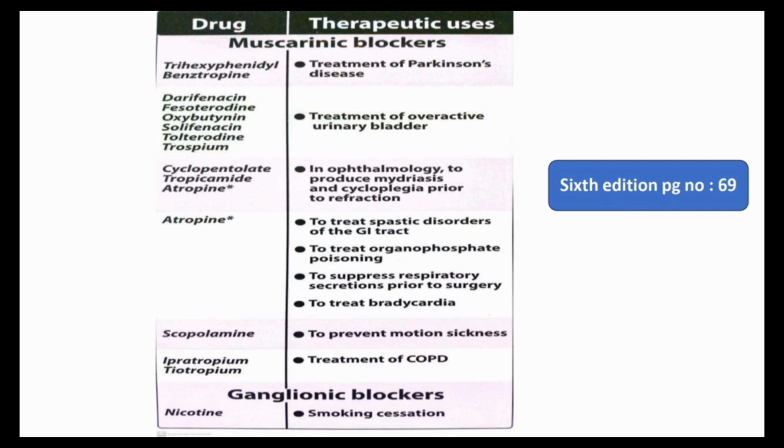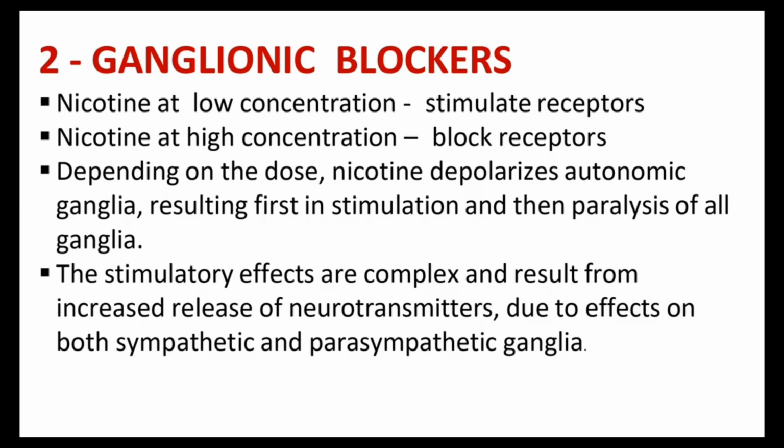Okay. And in the next slide, I mentioned the next classification, ganglionic blockers. Ganglionic blockers, we know it's mainly nicotine. So nicotine at low concentration stimulates the receptors, and nicotine at high concentration blocks the receptors. So depending on the dose, nicotine depolarizes the autonomic ganglia, resulting first in stimulation and then paralysis of all ganglia. That's happening depending on the dose.